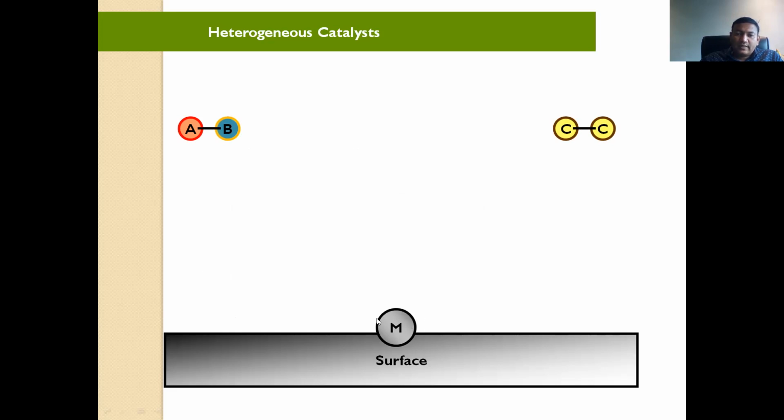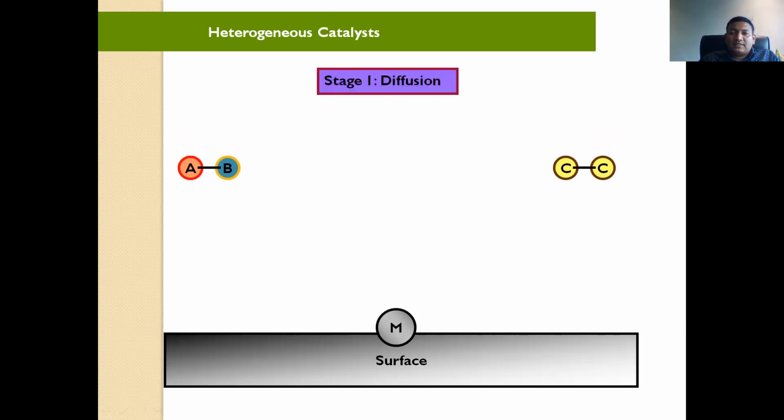Hopefully, yes. This AB is a substrate, and this CC is another substrate. So ABC is the name of the substrates, you can say.